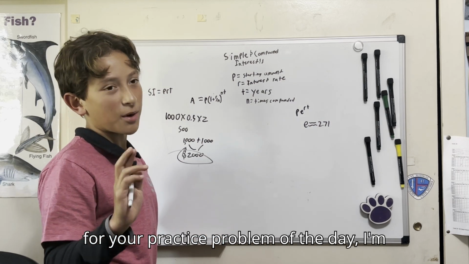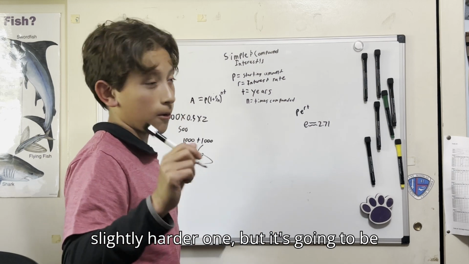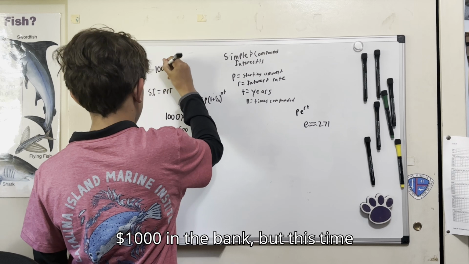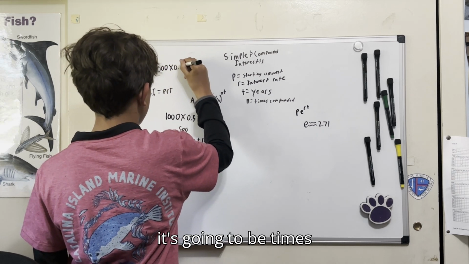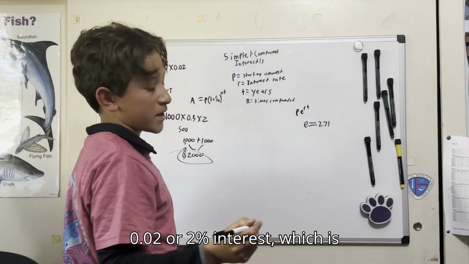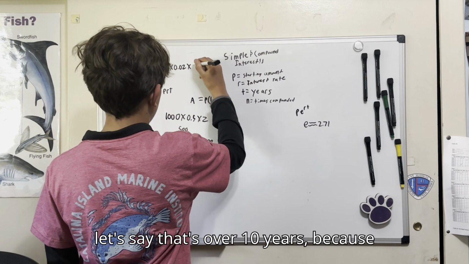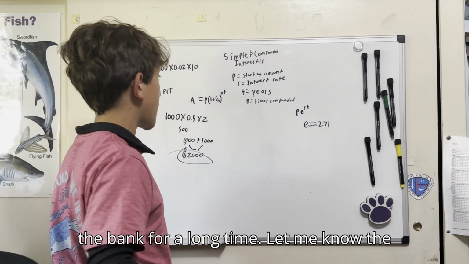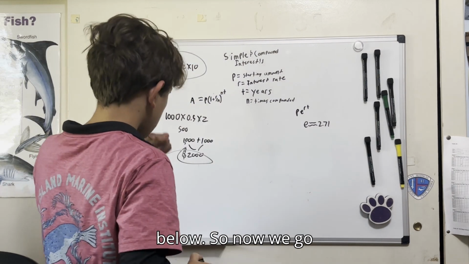So for your practice problem of the day, I'm gonna give you a slightly harder one, but it's gonna be more realistic. So let's say you have $1,000 in the bank, but this time it's going to be times 0.02 or 2% interest, which is still pretty good, honestly. And then let's say that's over 10 years, because you're trying to keep this money in the bank for a long time. Let me know the answer to this problem in the comments below.